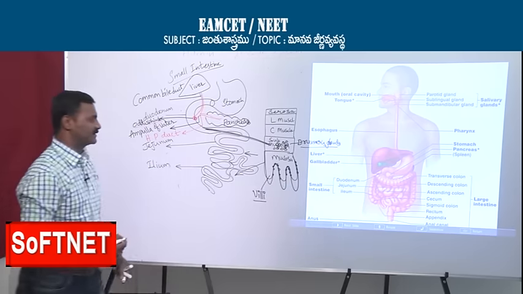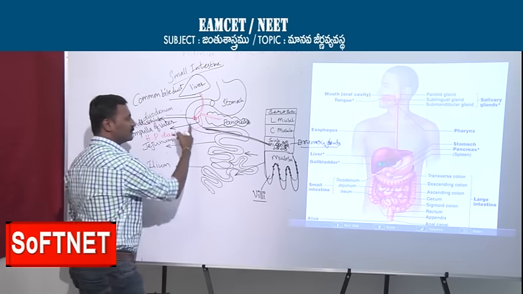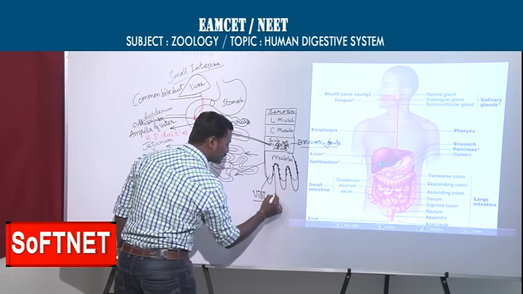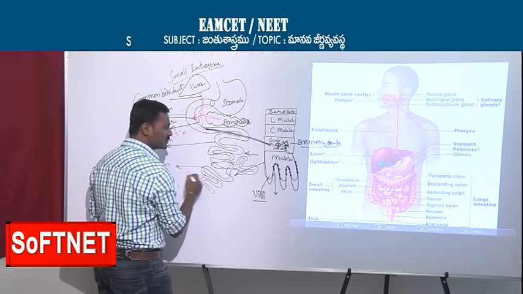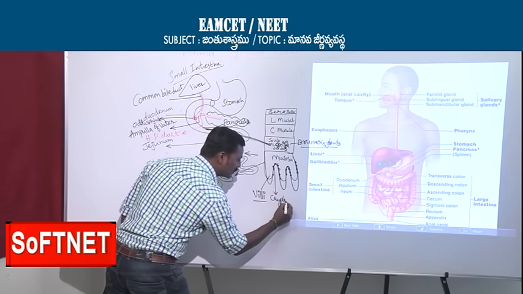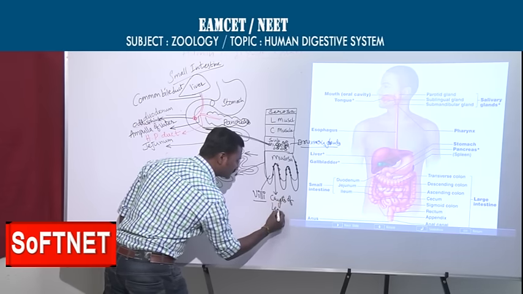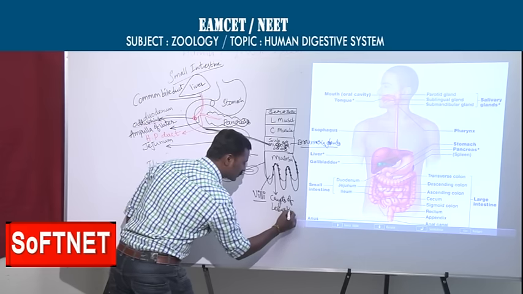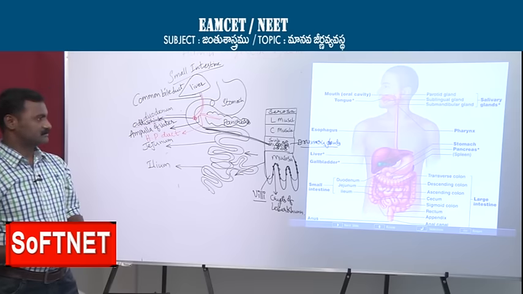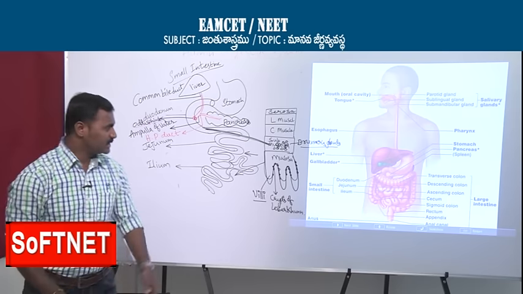This is the specialty. So in the duodenum region, Brunner's glands are there. In the mucosa region, especially in the jejunum and ileum, you can see the crypts of Lieberkühn. So the structural arrangement is the same.